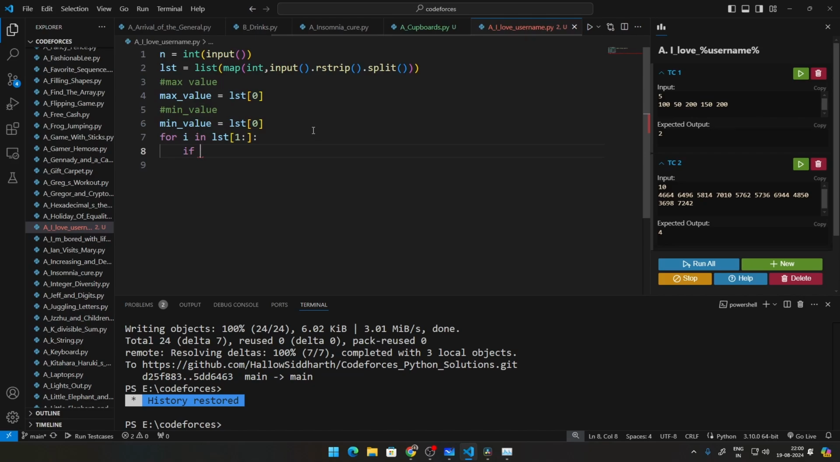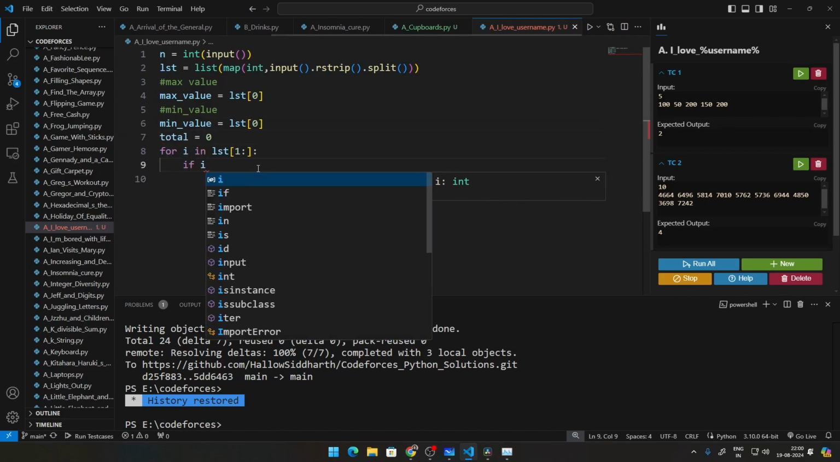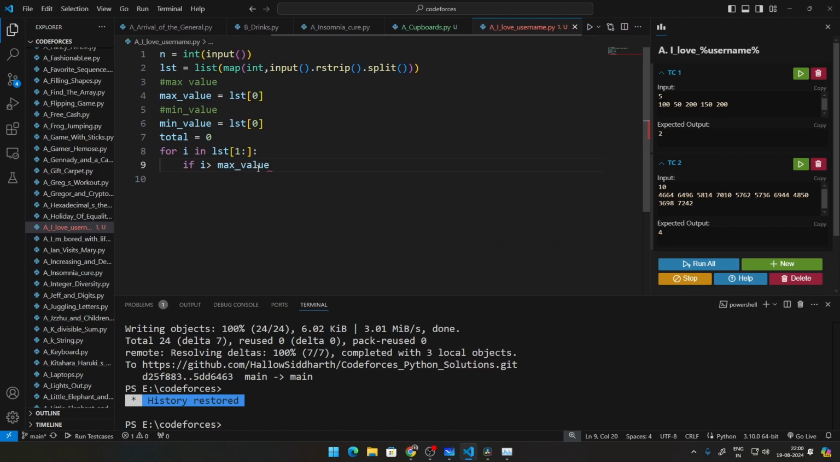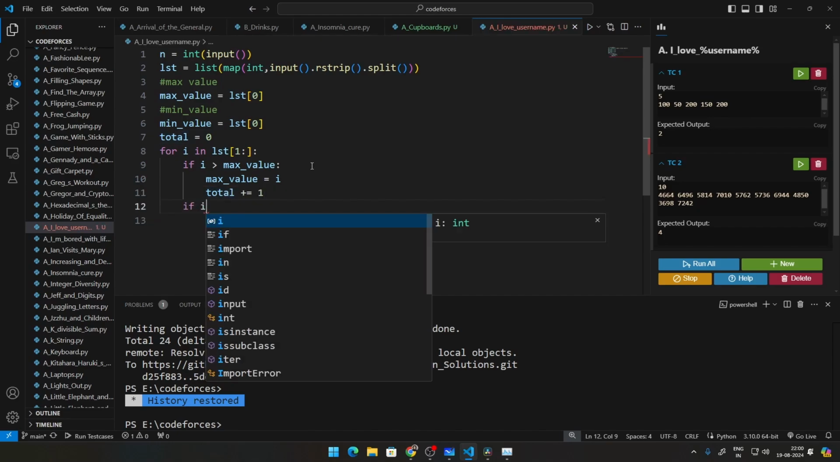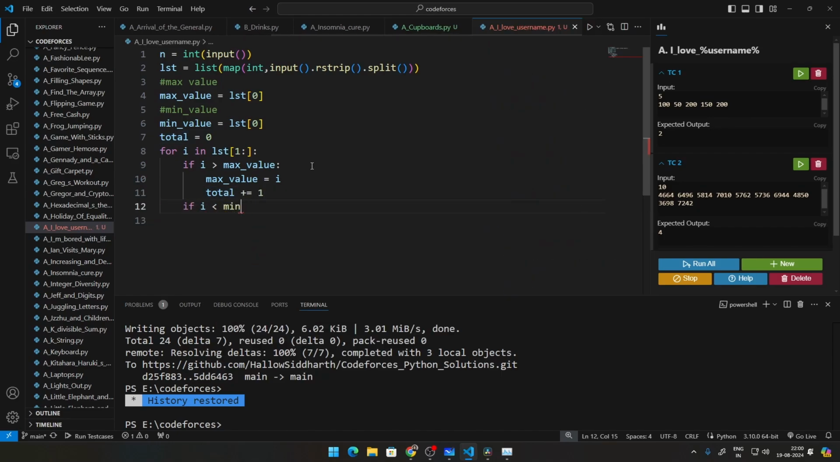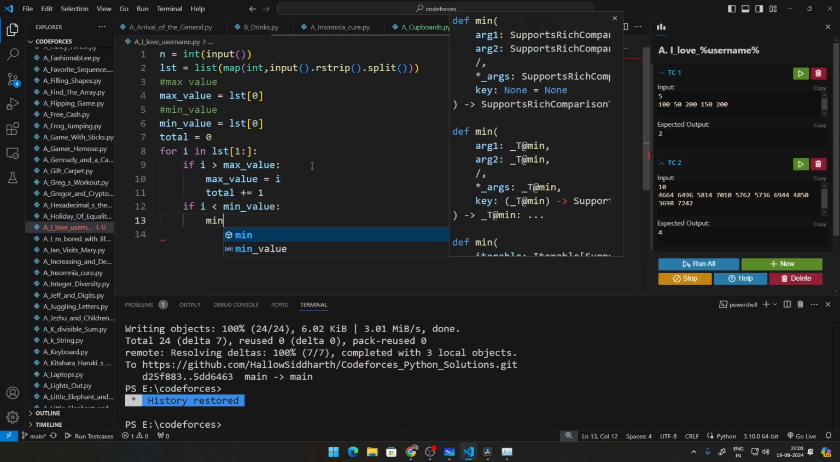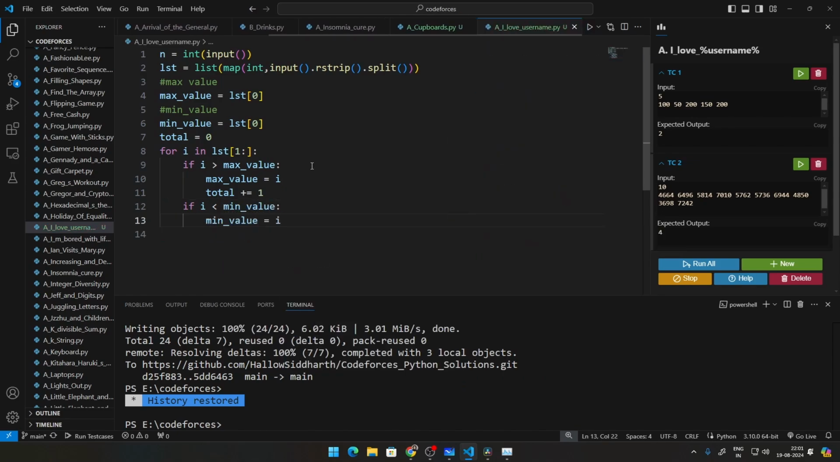Obviously we need something called total so that we can print the answer. So if I is greater than the maximum value, strictly greater, because that's what the question says, we will first update this max value to I and then increase this total count by 1 because there's a new record to beat. Similarly, if I is lesser than the minimum value, strictly lesser, we'll set minimum value to I and also increase this total by 1, because that is also an amazing performance. So all of these are amazing performances.